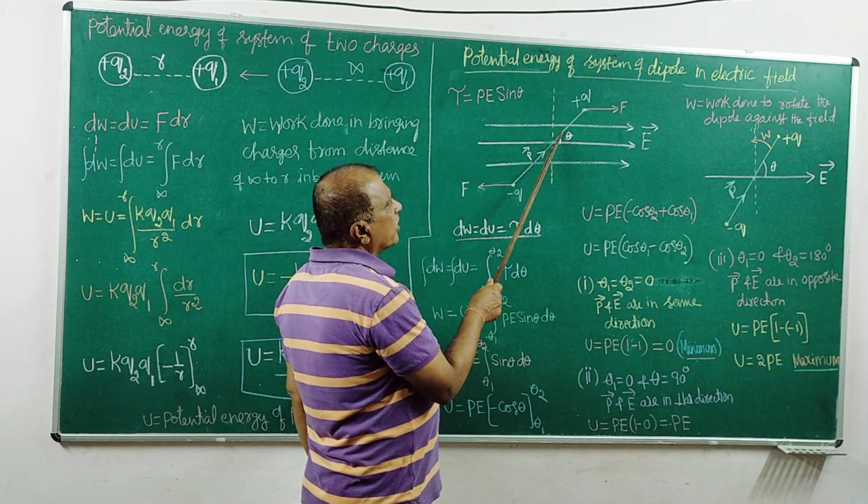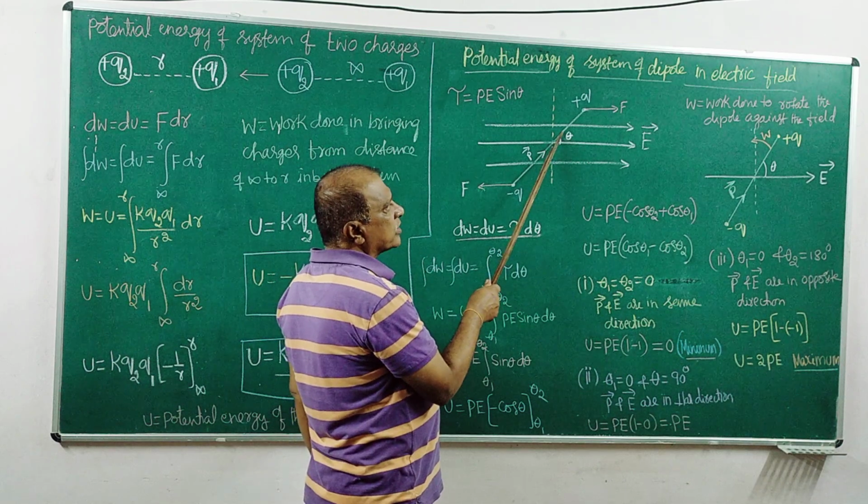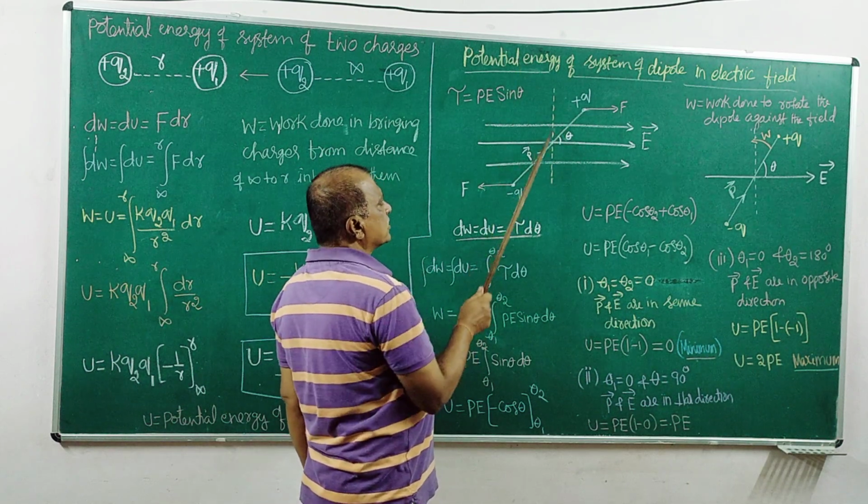That amount of work done is called the potential energy of the system.